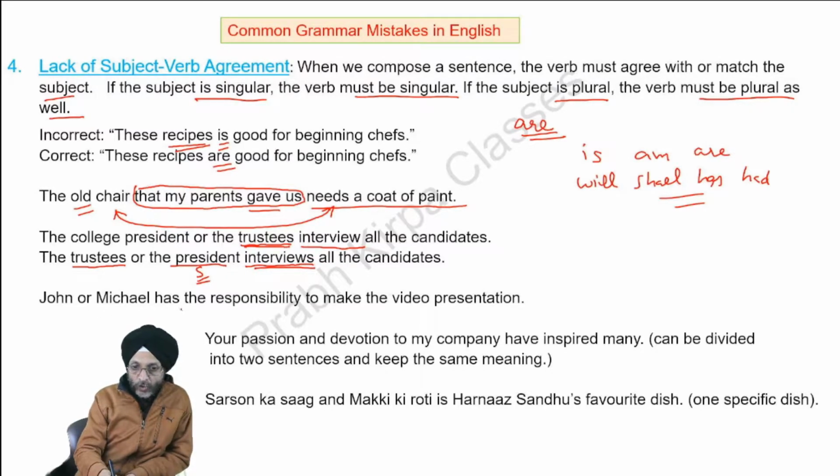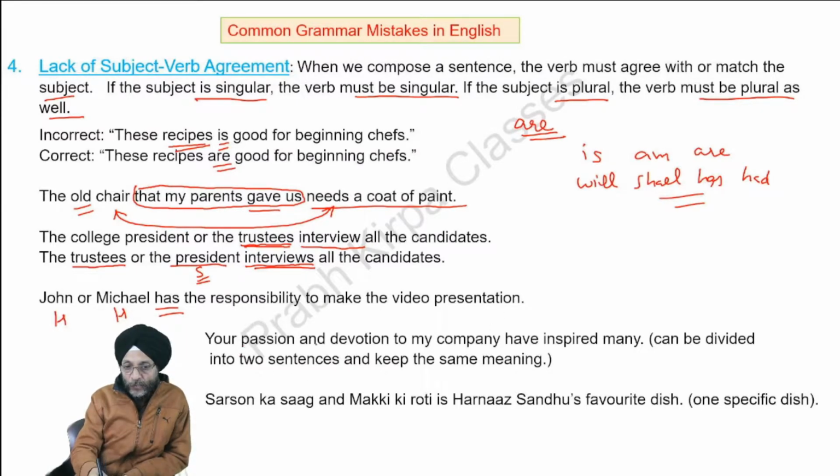Next, John or Michael. Here you will see either he or either he, that is, this is singular. Either he has the responsibility or Michael has the responsibility. So we will not use the word have. We will use the word has. John or Michael has the responsibility to make the video presentation.